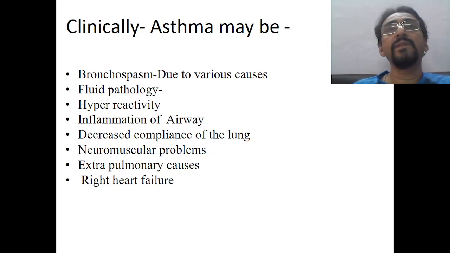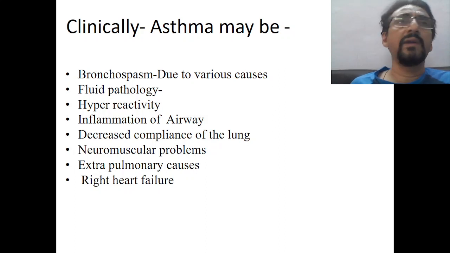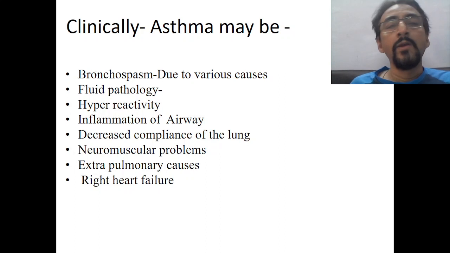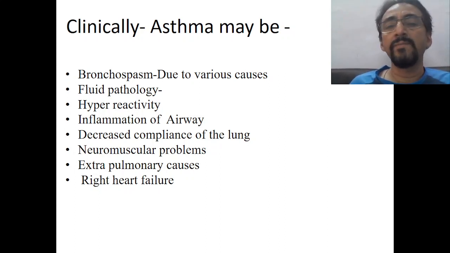Or see whether there are extrapulmonary causes, like compression or obstruction from outside, or space occupying lesions. And see whether it's because of right heart failure, cor pulmonale like conditions. Of course, right heart failure is quite uncommon in children, but it may be common in adults. So whenever a patient comes with dyspnea or shwasa, first you find out the cause, whether it is any of these, and then you proceed.